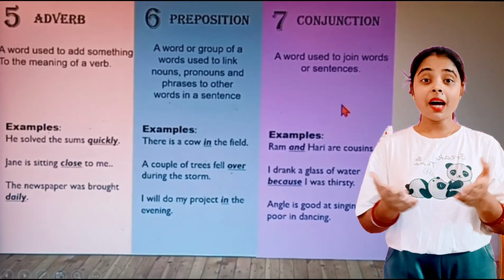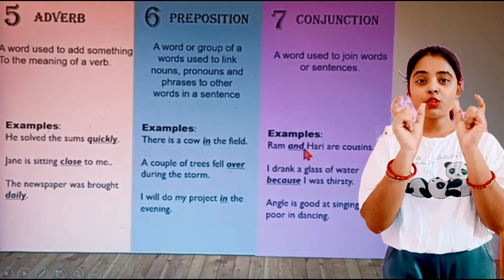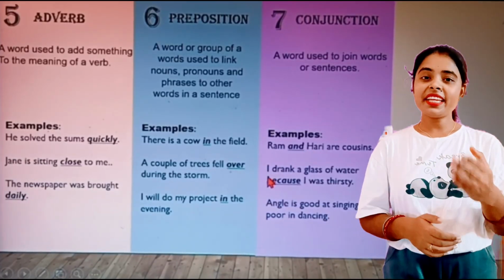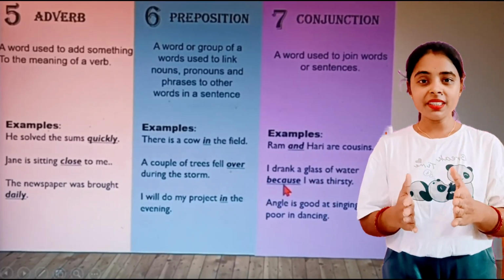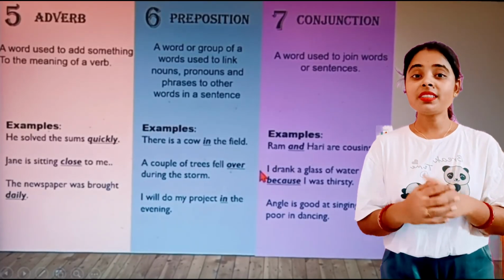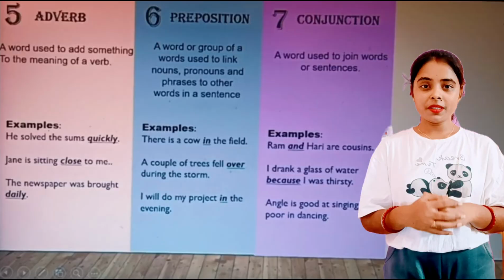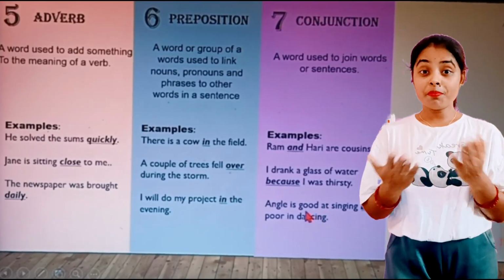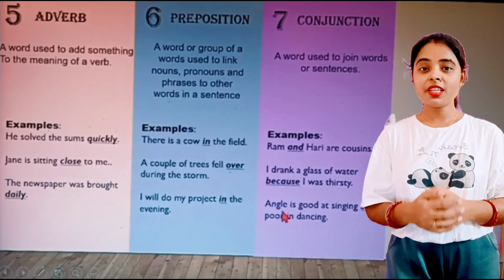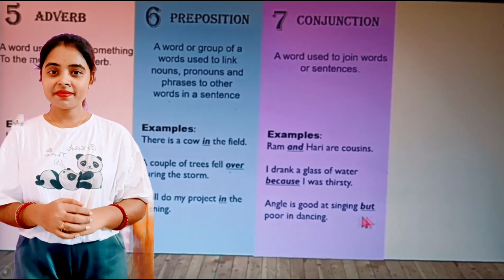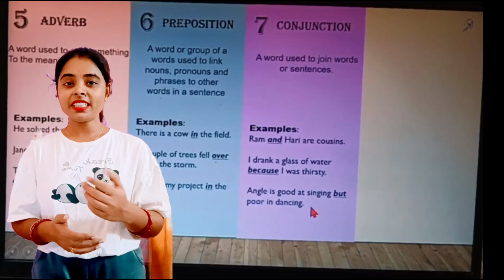Number one, Ram and Hari are cousins. Here Ram and Hari, two separate persons, are joined with the word and. Next you see, I drank a glass of water because I was thirsty. Here because is used to show the reason and also to join or connect the sentences. Next you see, Angel is good in singing but poor in dancing. So here the word but is used as a conjunction to join two separate sentences. Clear? Now next we will see the last part of speech, that is interjection.